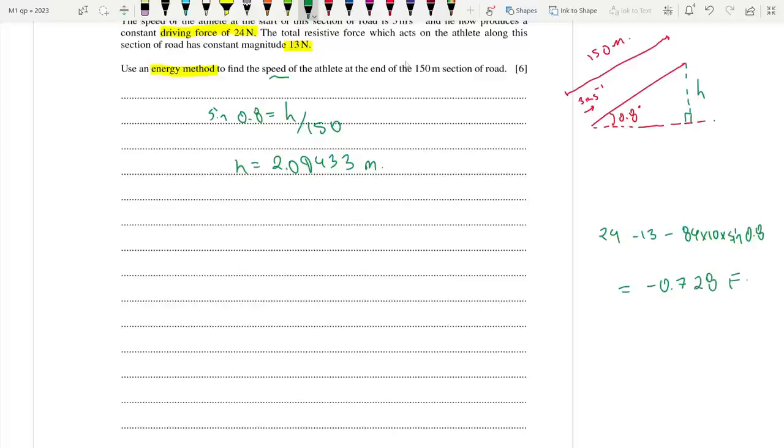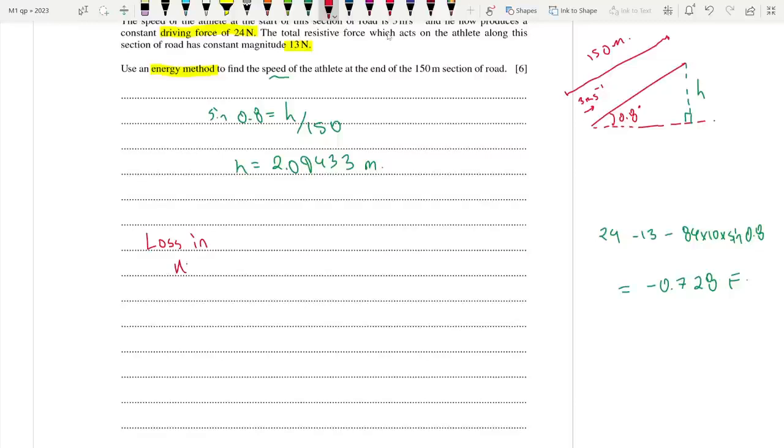So what does this force indicate? We are actually losing speed. You guys need to understand that. We are actually losing speed. That means our final velocity will be less than the initial one. So this is actually the correct equation that you should write.